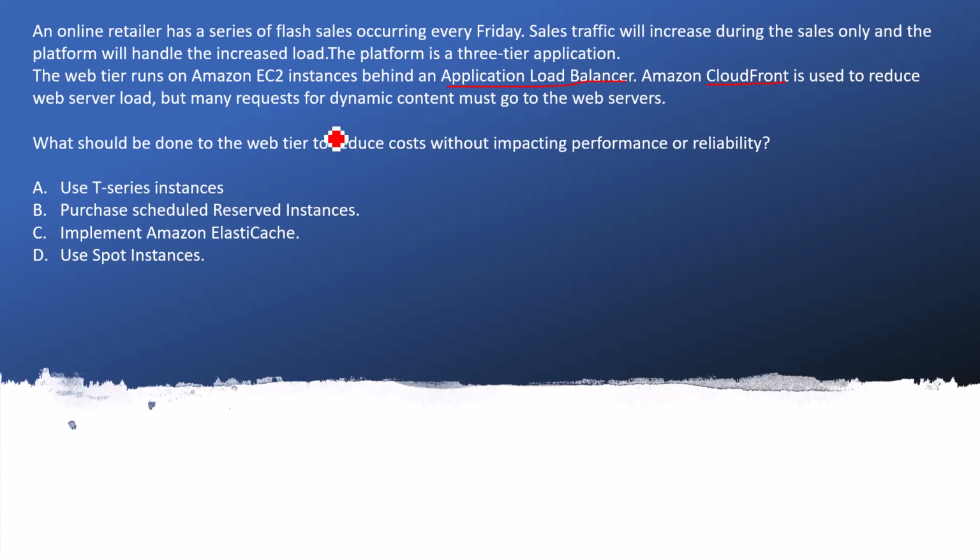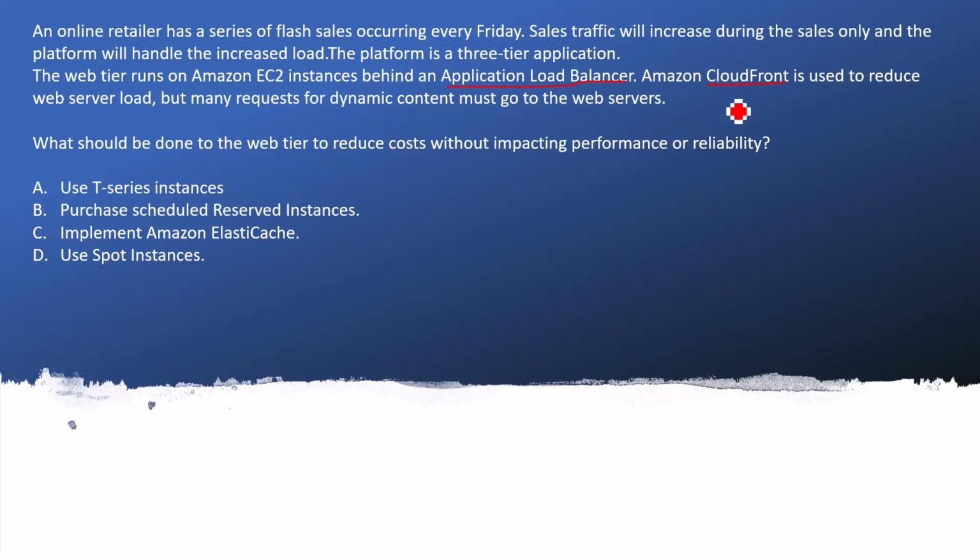Now let's jump to the next part of the question. What should be done to the web tier to reduce the cost without impacting the performance or the reliability? Dynamic content cannot be cached using CloudFront, because runtime data keeps changing. So you should not think we are going to solve the problem by caching, because CloudFront is already mentioned here.